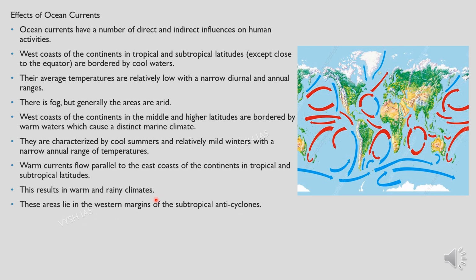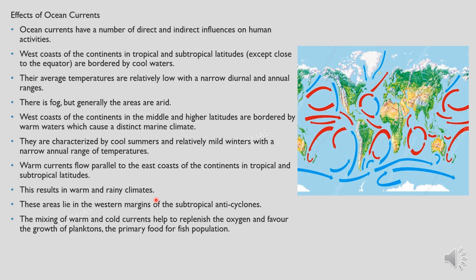These areas lie in the western margins of the subtropical anticyclones. The mixing of warm and cold currents helps to replenish the oxygen and favors the growth of planktons, which are an essential food source for fishes. They are the primary food for the fish population. That's why the areas where the warm and the cold currents meet are the best fishing grounds of the world. They exist mainly in these mixing zones where the cold current and the warm current meet.